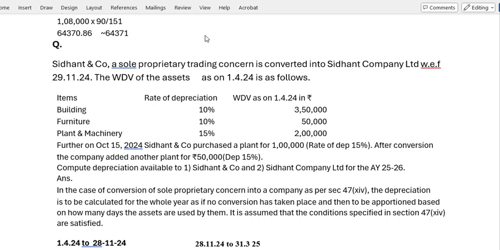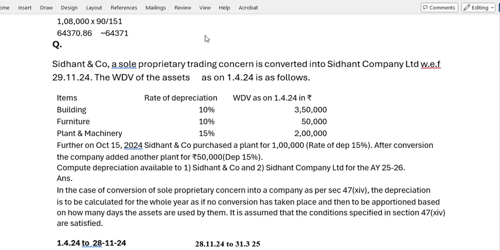Okay. Now the WDV of the assets as on 1/4/24. Siddhant and Company is a sole proprietorship. It is not a company registered under the Companies Act. If registered under the Companies Act, it should have Limited. Siddhant Company Limited is registered under the Companies Act, but Siddhant and Company is a proprietorship. So just because it is written 'and Company', it is not a company. It's just in the name.